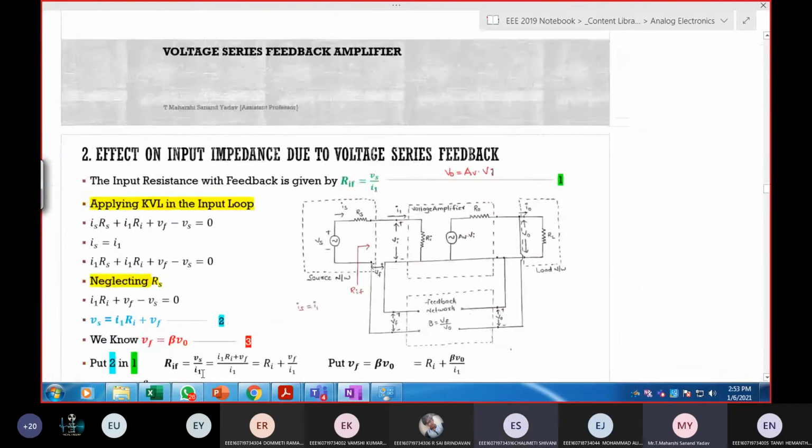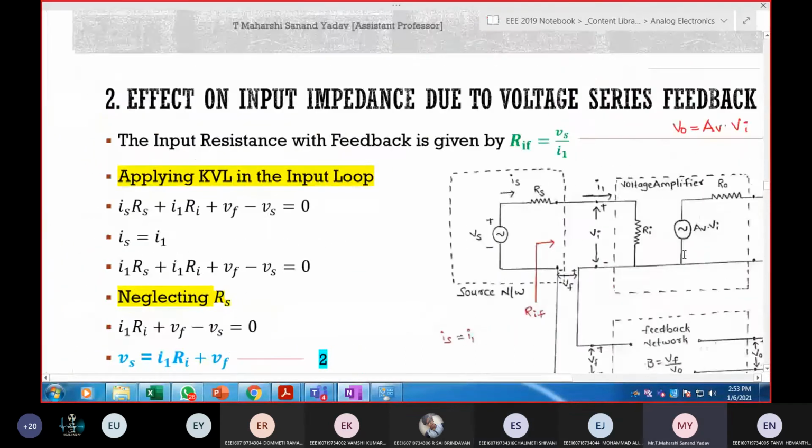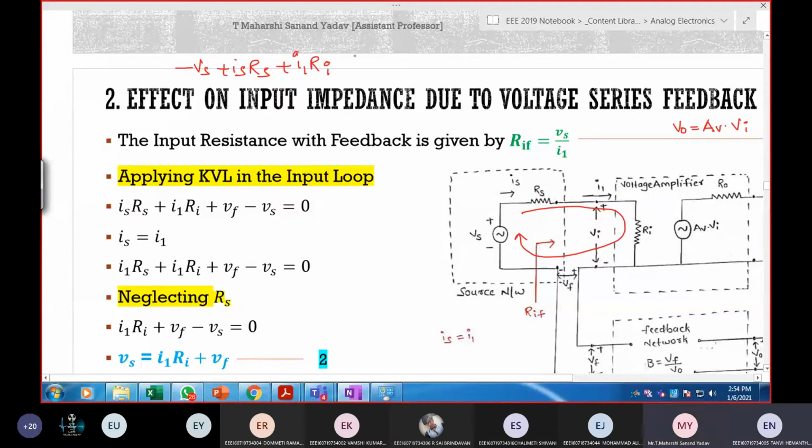Now let us solve this. First apply KVL in the input. Can anyone tell me how to write KVL? Minus VS plus IS RS, plus I1 RI, plus VF is equal to 0.